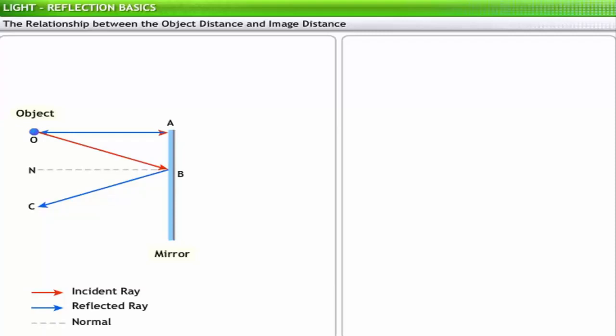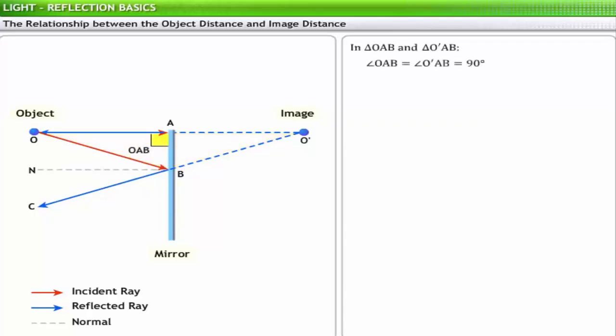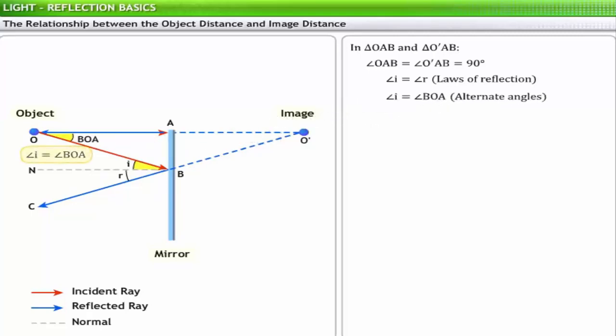The reflected rays AO and BC, being divergent, when extended beyond the mirror, meet at O dash to form the image. In triangles OAB and O dash AB, angles OAB and O dash AB are equal to 90 degrees. Also, based on the law of reflection, angle I is equal to angle R. Angles on alternate sides of the transversal on two parallel lines are called alternate angles and are always equal. Here, angle I and angle BOA are alternate angles. Therefore, angle I equals angle BOA.